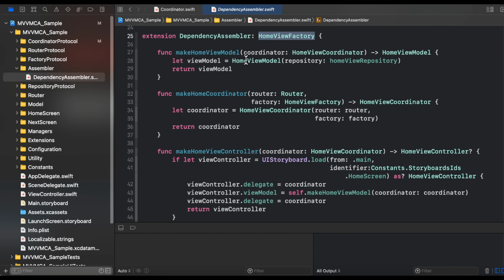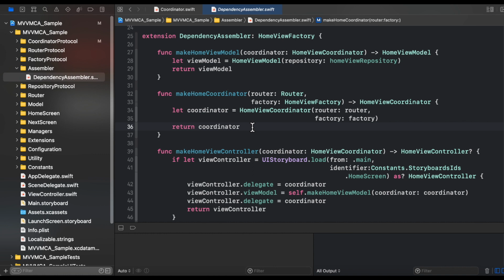So these are the concrete implementation of this particular protocol inside the dependency assembler. So you can see that make home view model is basically supplying the home view model object by having the home view repository as the dependency, and returning the view model.